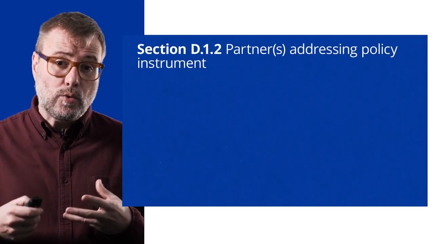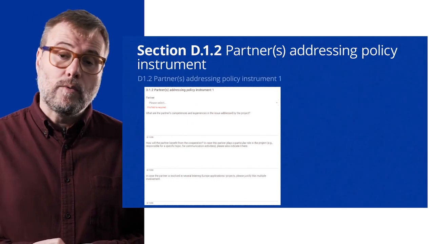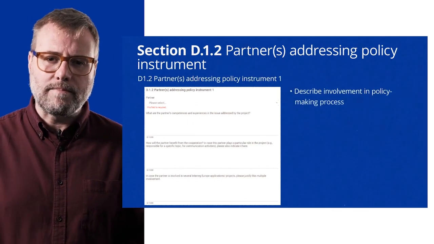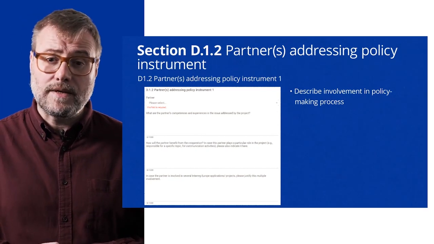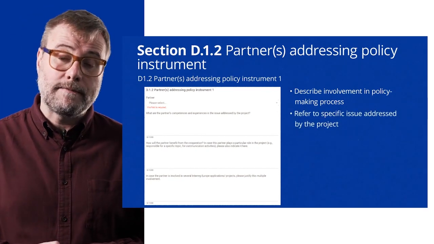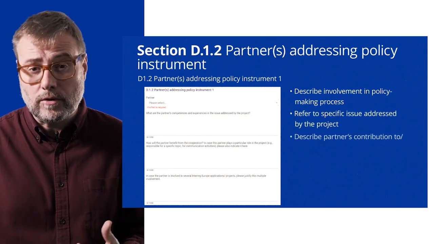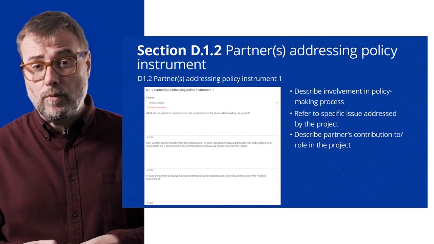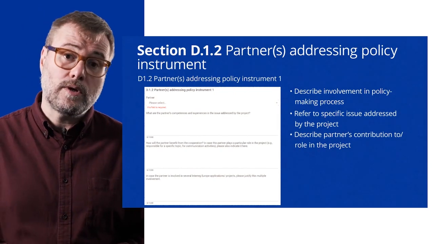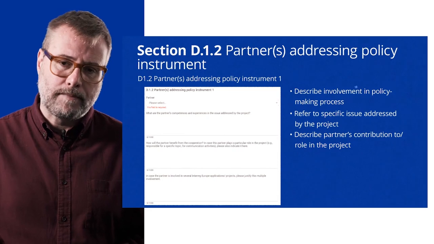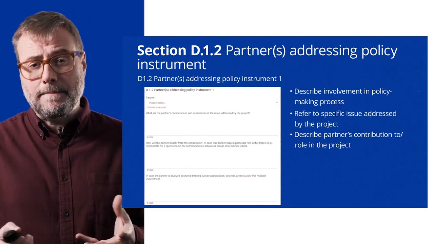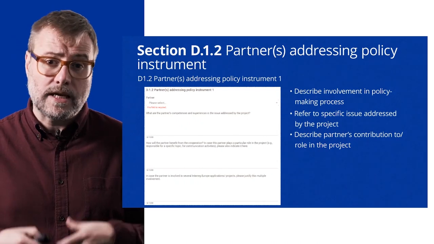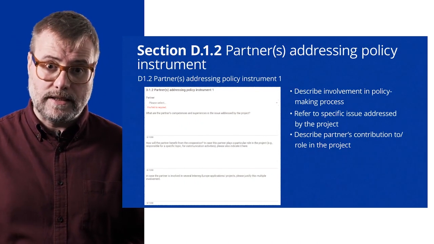Also in section D.1.2, you will need to explain for every partner what is their involvement in the policy learning process, paying particular attention to the specific issue addressed by the project, and also describe what is the partner contribution to the project, what they will bring to the cooperation and what they will benefit from. And this you will have to do for every partner. It's a little bit different for the advisory partner because they are not addressing any policy instrument.